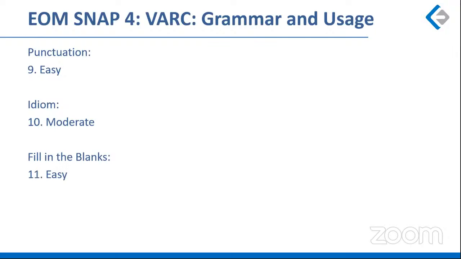Fill in the blanks. There were two fill in the blanks. Both of them were based on prepositions and both of them were very easy, right? There was no complication there. Sentence correction. Even though sentence correction questions tend to be a little difficult, this one was particularly easy because the abstract noun goodwill should not be preceded by any article, correct? Now, this is something that at this point you should be very, very comfortable with, this kind of concept.